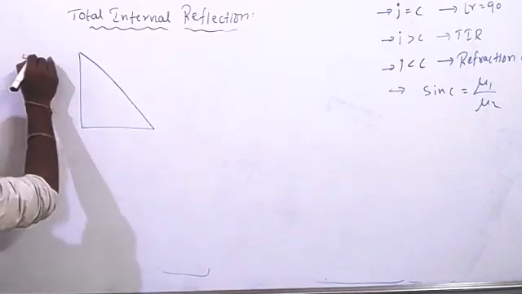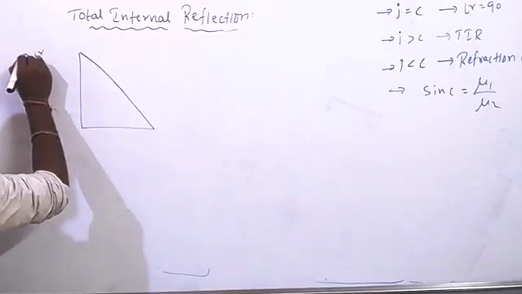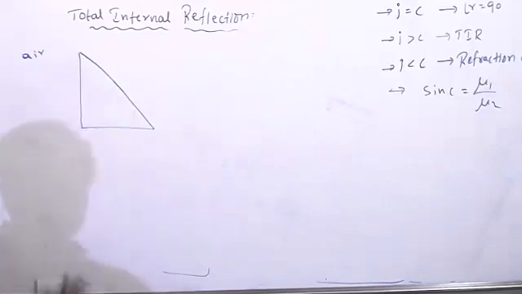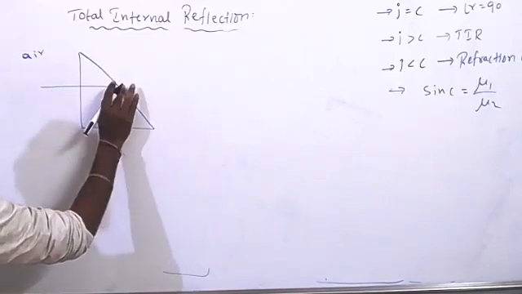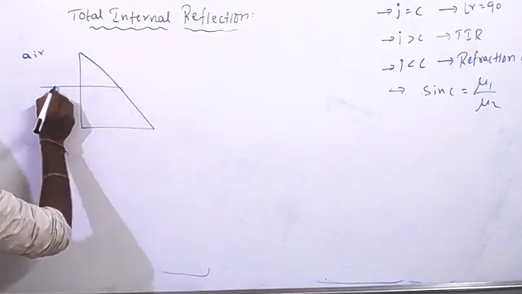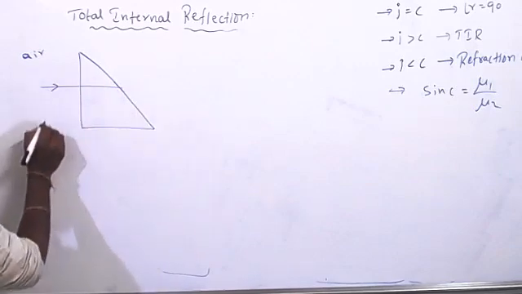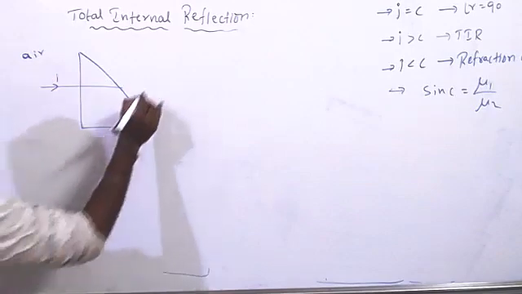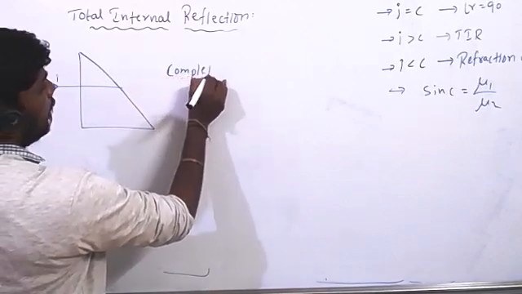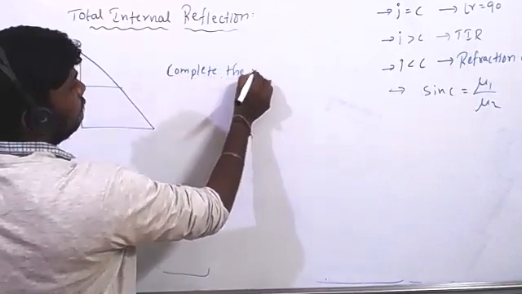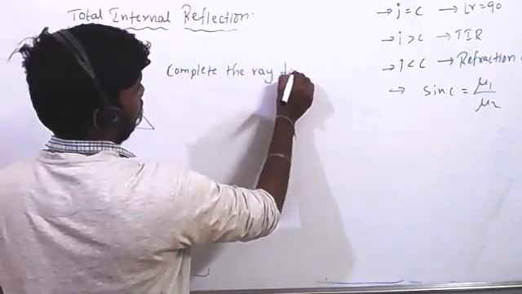It is the air medium. We know that it is the air medium. It is glass, take that. And one light ray is incident like this. Complete the ray diagram.